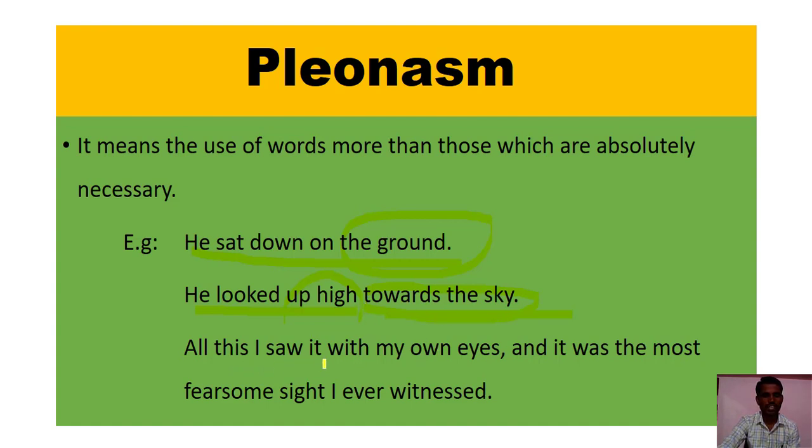All this I saw it with my own eyes, and it was the most fearsome sight I ever witnessed. See, all this I saw it with my own eyes. Itself, all this I saw means we have seen it by our own eyes. Using the phrase with my own eyes is not necessary. Is it possible to see by taking others' eyes? Not at all. So these kinds of examples are called pleonasms.